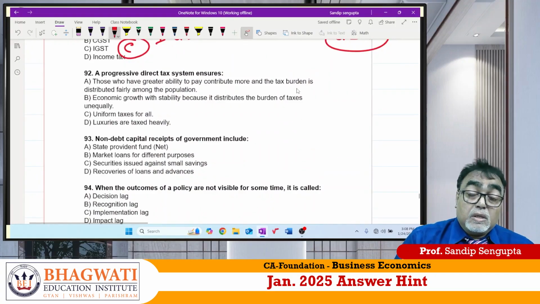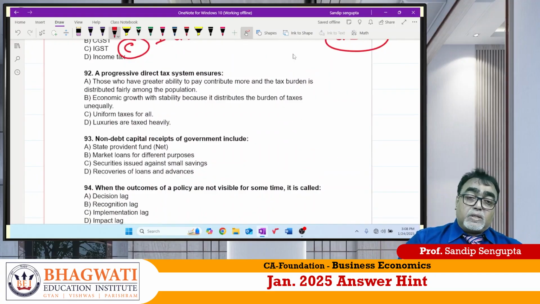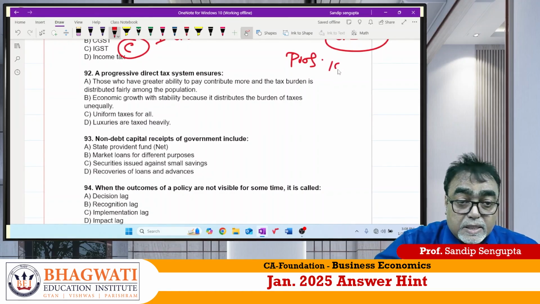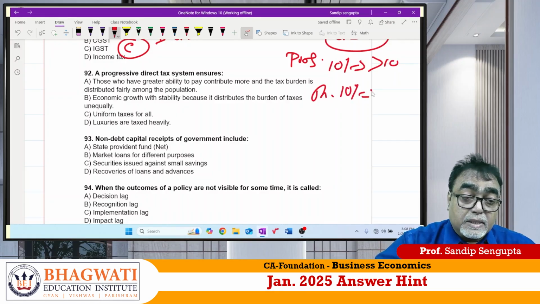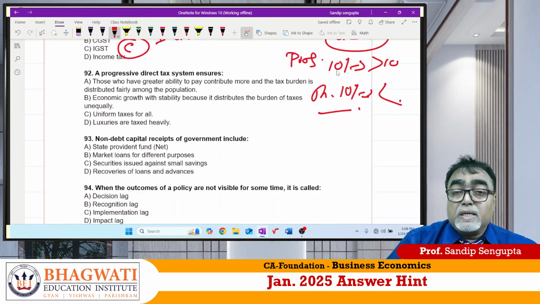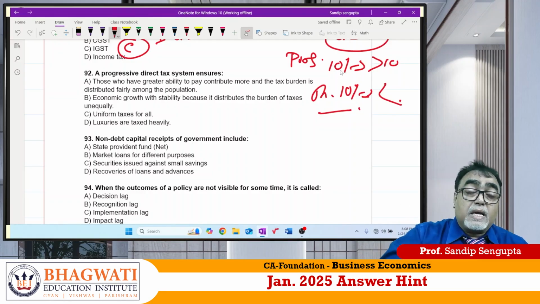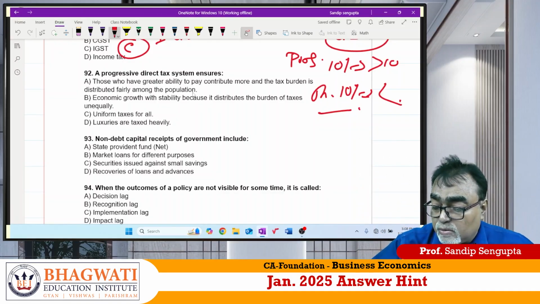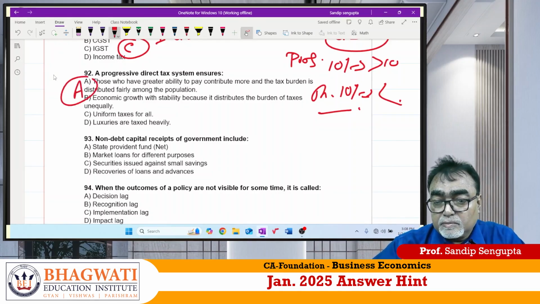92. Income tax has three parts. One is called progressive income tax, where if income increases 10%, tax increases more than 10%. One is called regressive tax: if income increases 10%, tax increases less than that. One is called proportional tax, where both are the same. A developing country like India always applies a progressive rate of tax so that it can earn more money from the rich section and spend money for lower class people. So 92 answer should be A for Ahmedabad.